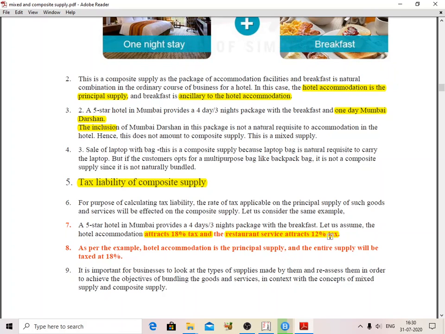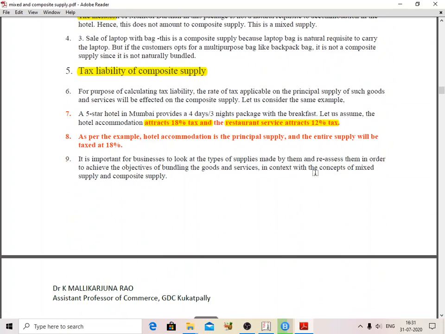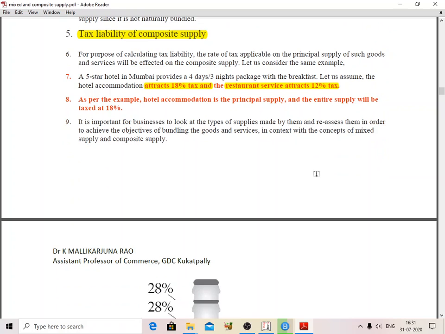As per the example, the hotel accommodation is the principal supply and the entire supply will be treated as 18%. Accommodation 18%, breakfast is also 18%. Otherwise it would be 12%. Okay, this is the difference.